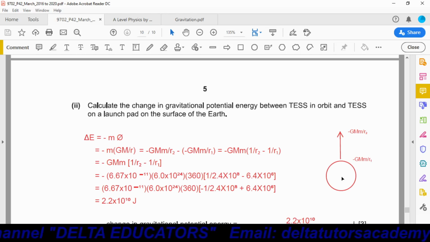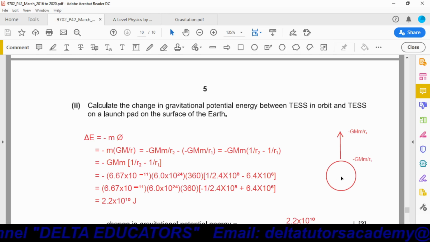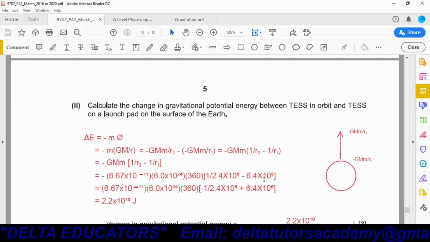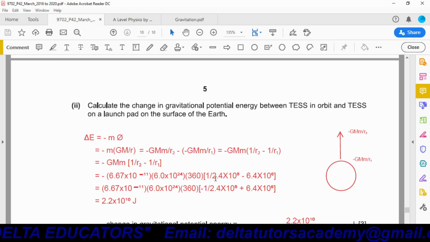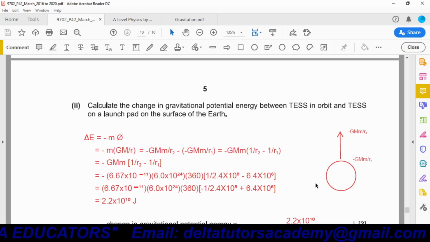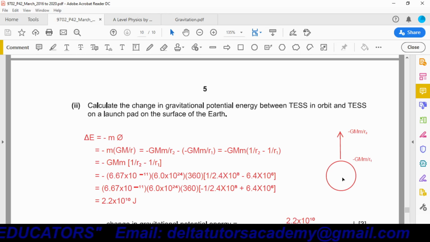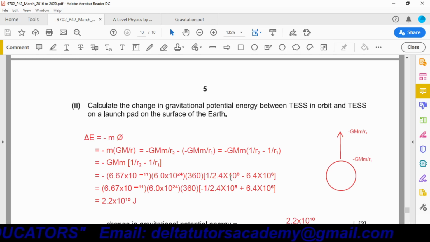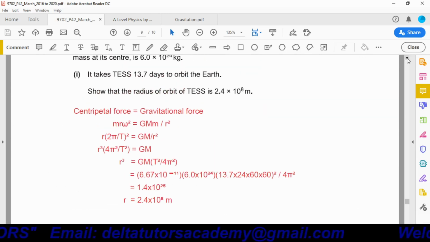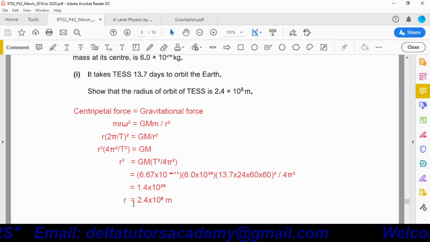So R1, what is R1? R1 is the distance from the center to the surface, means the radius. So this is R1, the radius, and R2 is the total distance of the satellite from the center of the Earth. That is equal to 2.4 into 10 power 8. We have calculated this one before.